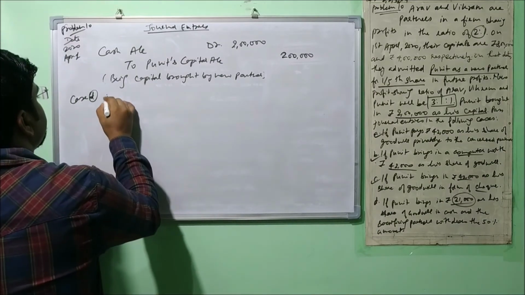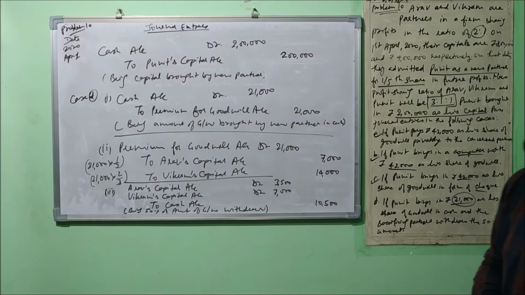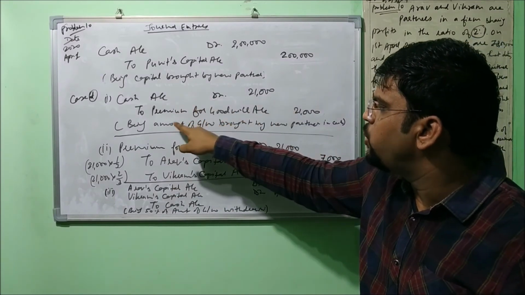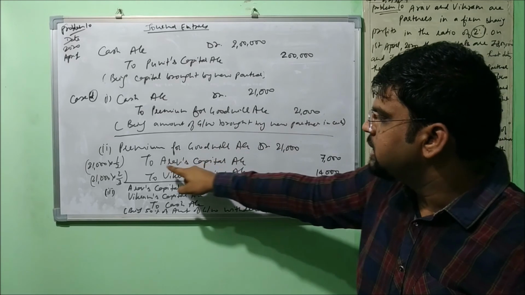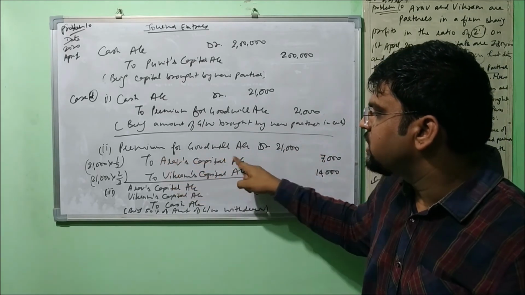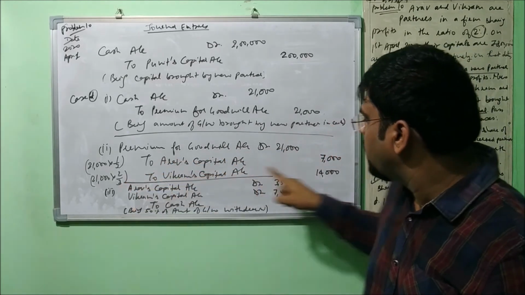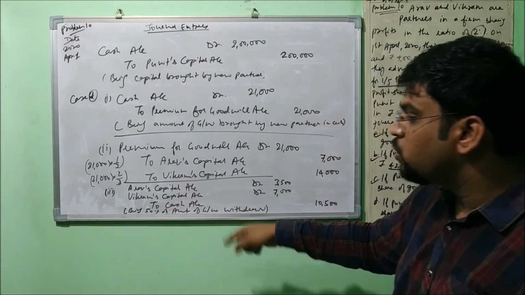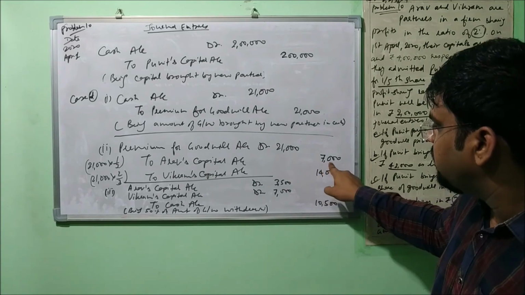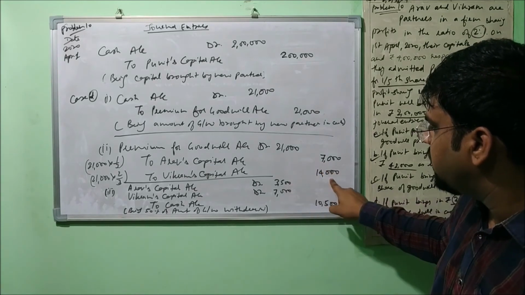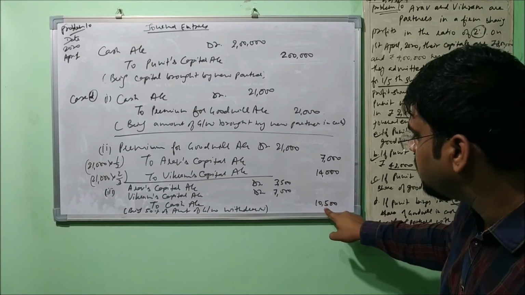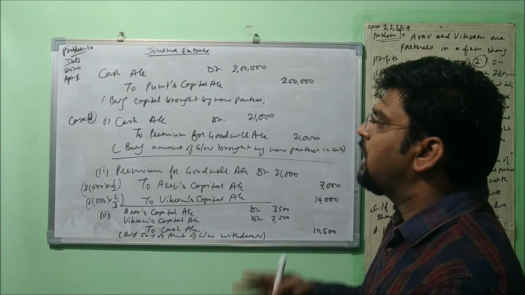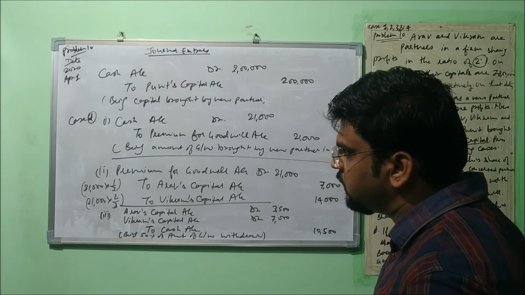Let's see how we pass the entry. There will be 3 entries in that case. Let's have a look here. These 2 entries are common, only the amount has differed. Cash account debit to premium for goodwill account 21,000. Second, premium for goodwill account debit to RS capital, to Vikram's capital in sacrificing ratio. The amount comes 7,000, 14,000. And the third entry is special because they have withdrawn 50% of the amount. So one is getting 7,000, so he will withdraw 3,500. The other is getting 14,000, so he will withdraw 7,000. In total it comes out 10,500. So this is how the entries will be done in case D.